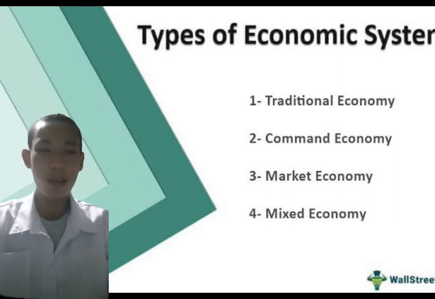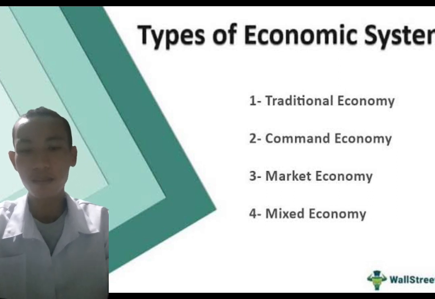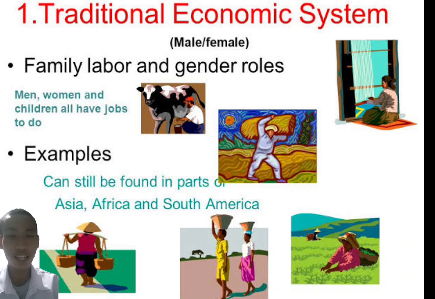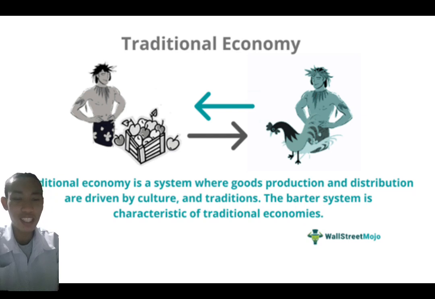First, let's define what is a traditional economy. A traditional economy is a system where goods production and distribution are driven by time-honored belief, custom, culture, and tradition. These countries rely mostly on agriculture, gathering, hunting, and fishing. The barter system is characteristic of traditional economies. The four key takeaways of a traditional economy.